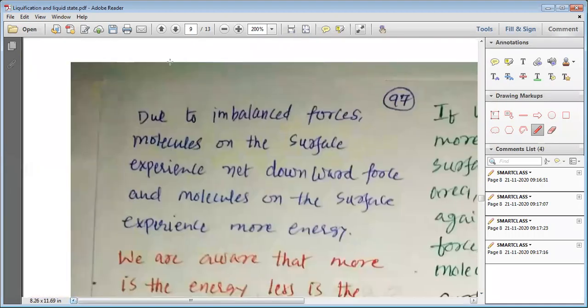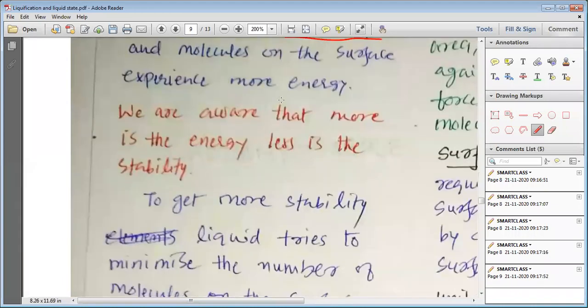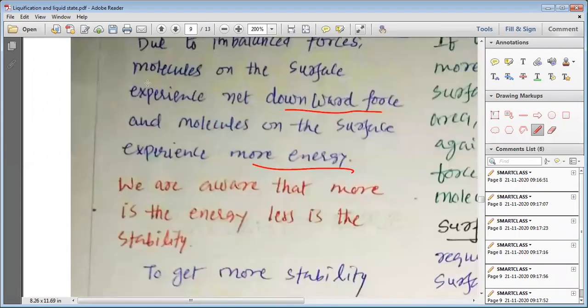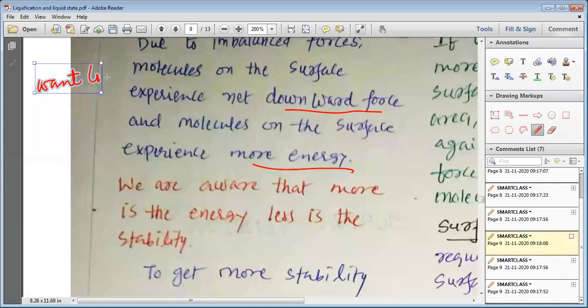Now let us see what happens. Due to imbalanced forces, molecules on the surface experience a net downward force and they feel more energy. As the forces are imbalanced, the molecules on the surface want to go towards the bulk.